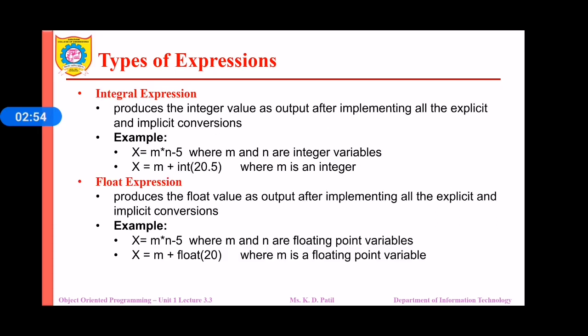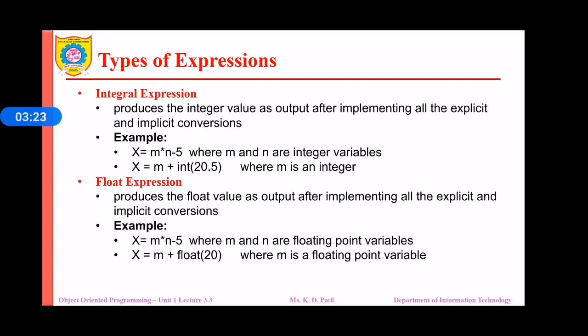The next type of expression is integral expression. It produces an integer value as the output after implementing all the explicit and implicit conversions. For example, we have x is equal to m multiplied by n minus 5, where m and n are integer variables. Then it will produce the output as an integer value which will be stored in x. Then it will be considered as an integral expression.